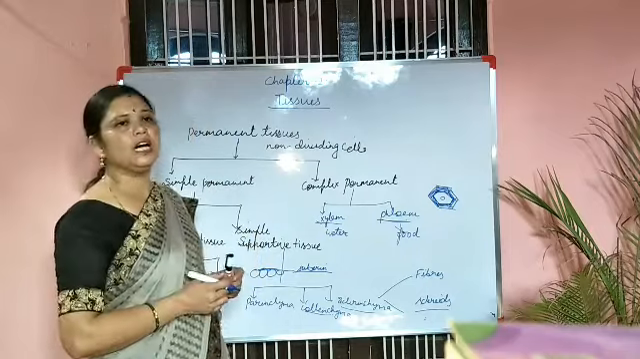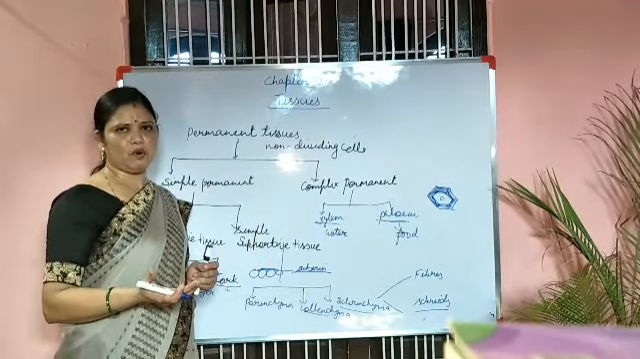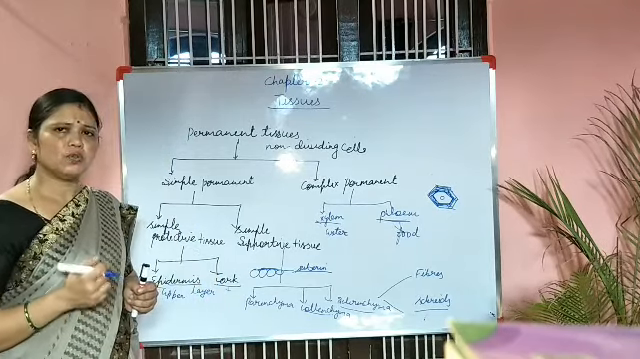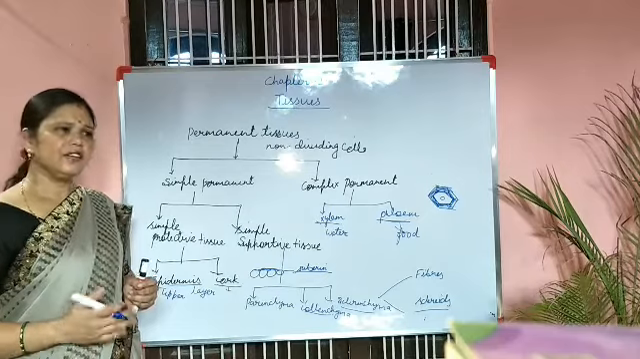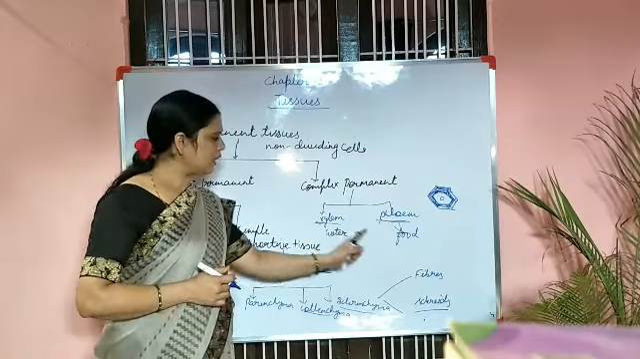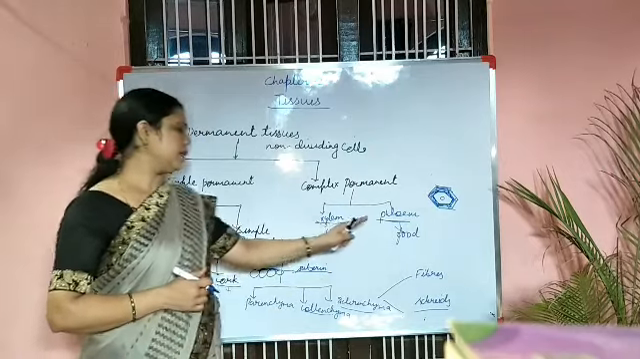One new term you learn, vascular. Vascular means which conducts something in the plant body. As in the human body we say blood is a vascular tissue. Why? Because it conducts different nutrients in the body. Similarly in the plants, water and food are conducted by two specialized tissues, xylem and phloem.